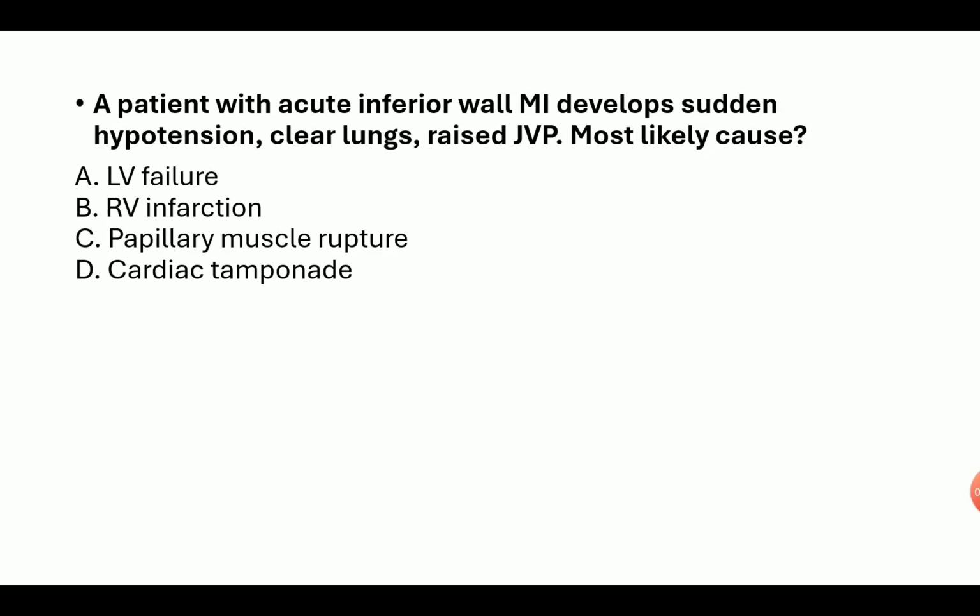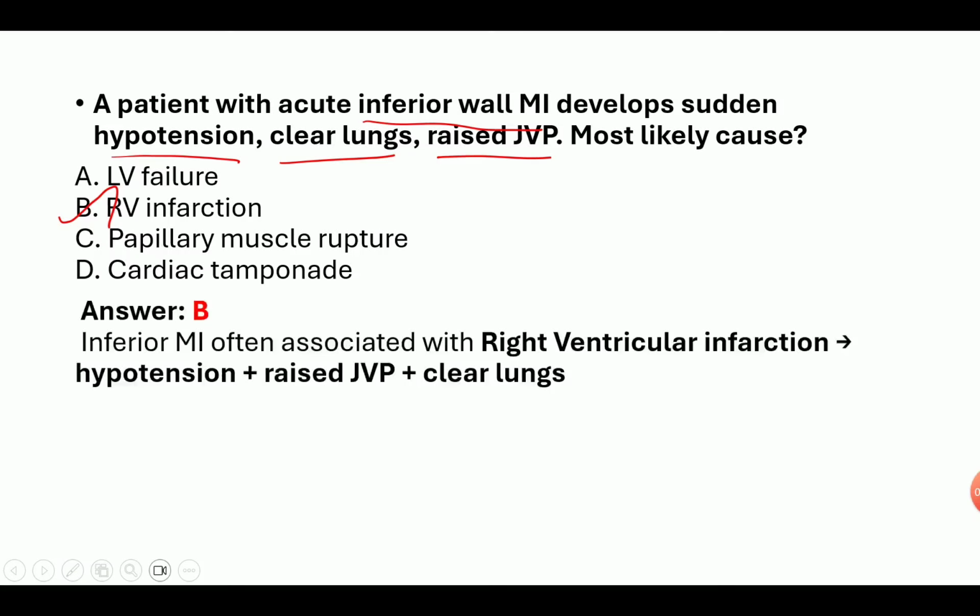First question: a patient with acute inferior wall MI develops sudden hypotension, clear lungs, and raised JVP, jugular venous pressure. Most likely cause: LV failure, RV infarction, papillary muscle rupture, or cardiac tamponade? Answer is right ventricular infarction. Inferior MI is often associated with right ventricular infarction: hypotension, raised JVP, clear lungs.